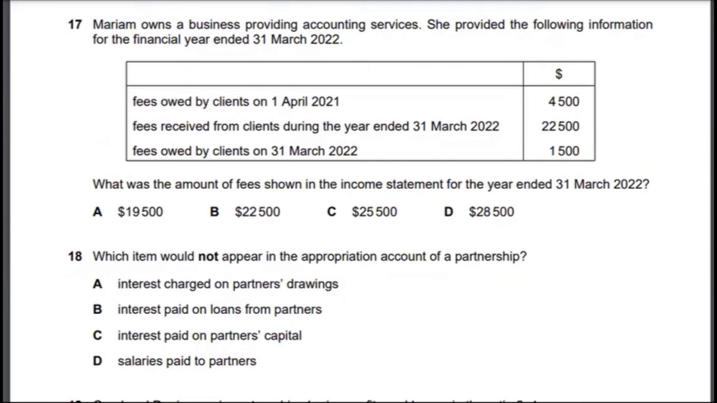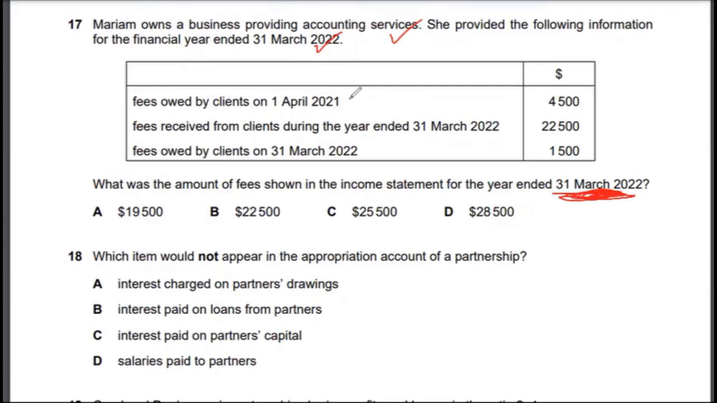So let's look at multiple choice 17. Mariam owns a business providing accounting services. She provided the following information for the financial year ended 31st March 2022. What was the amount of fees shown in the income statement for the year ended 31st March 2022? Right. So it's asking what would be the amount of income pertaining to 31st March 2022.